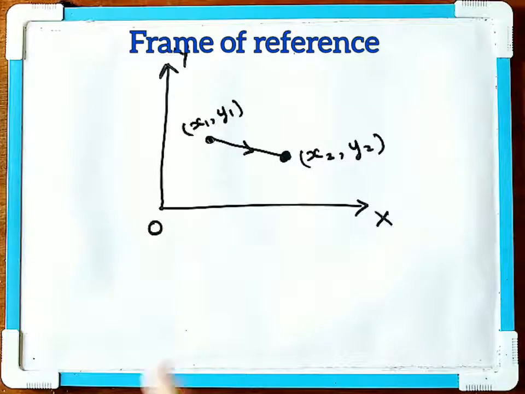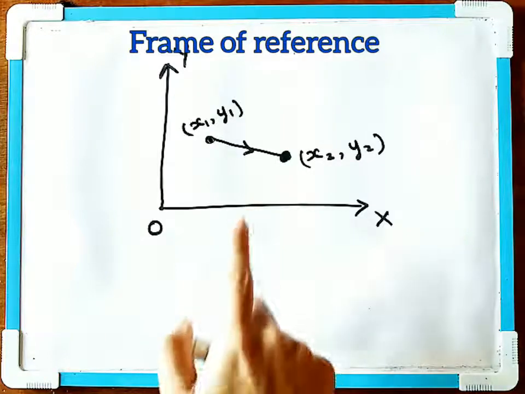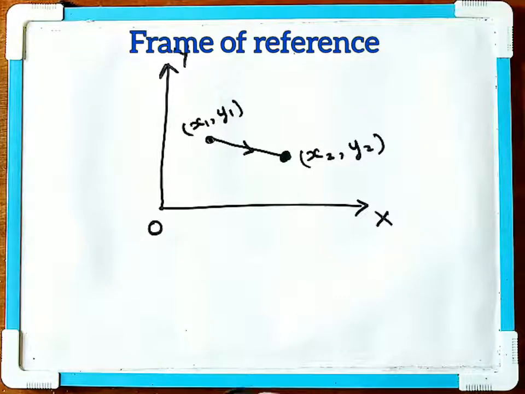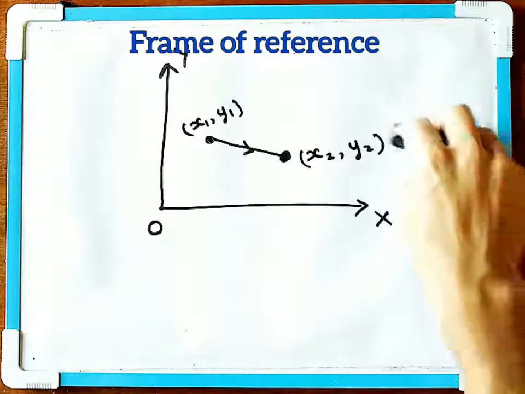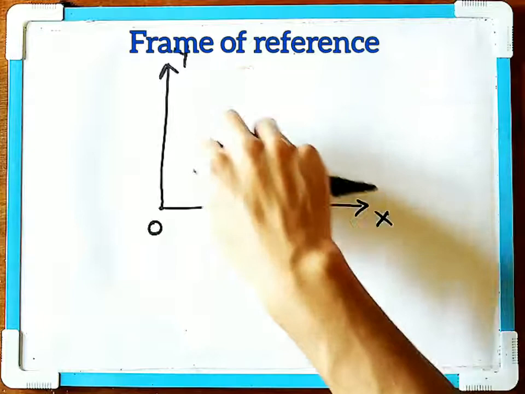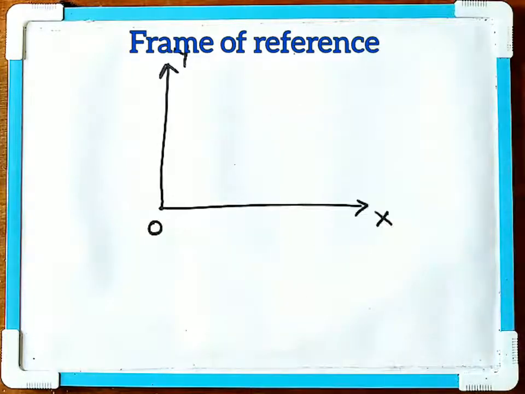It can move in a straight line, it can also move in a curve, for example in projectile motion. If we throw anything in space and that object is under the influence of gravity, then that is known as a projectile.